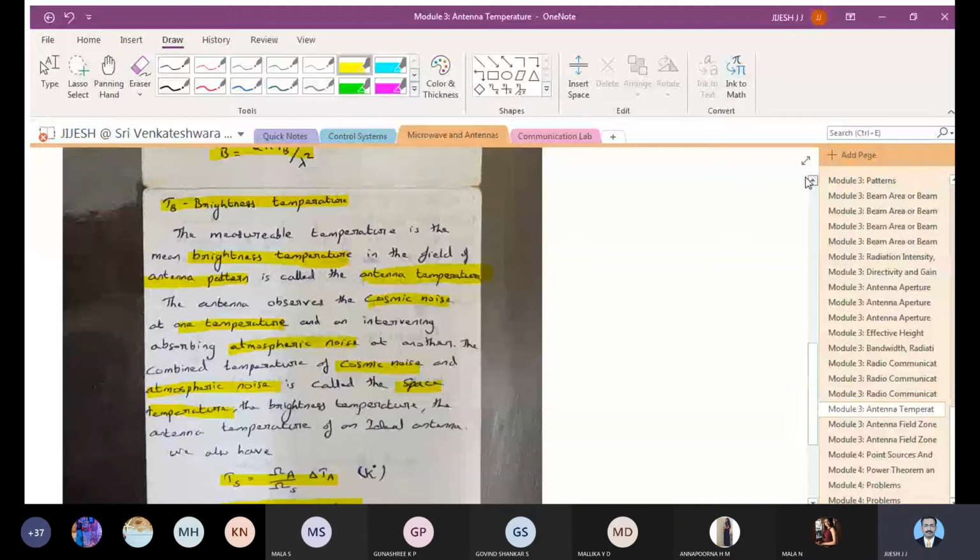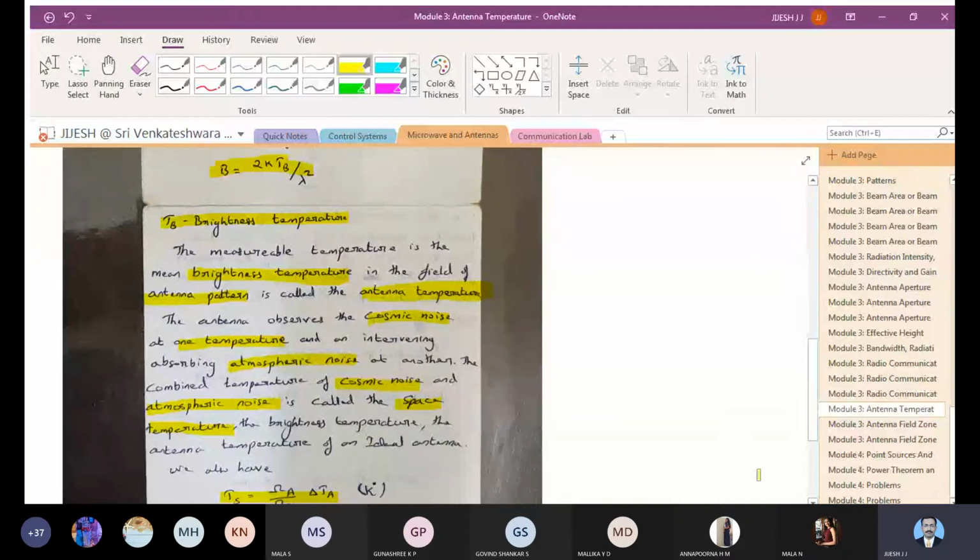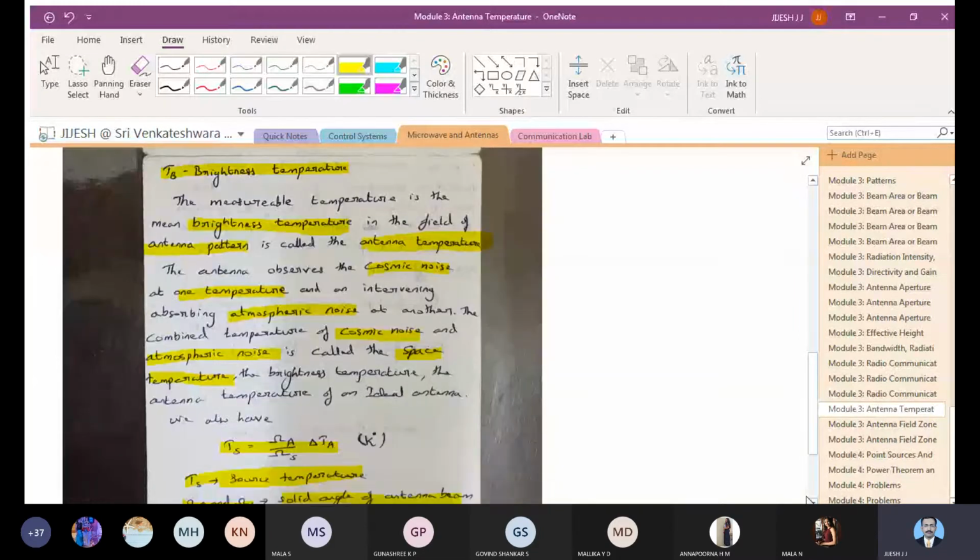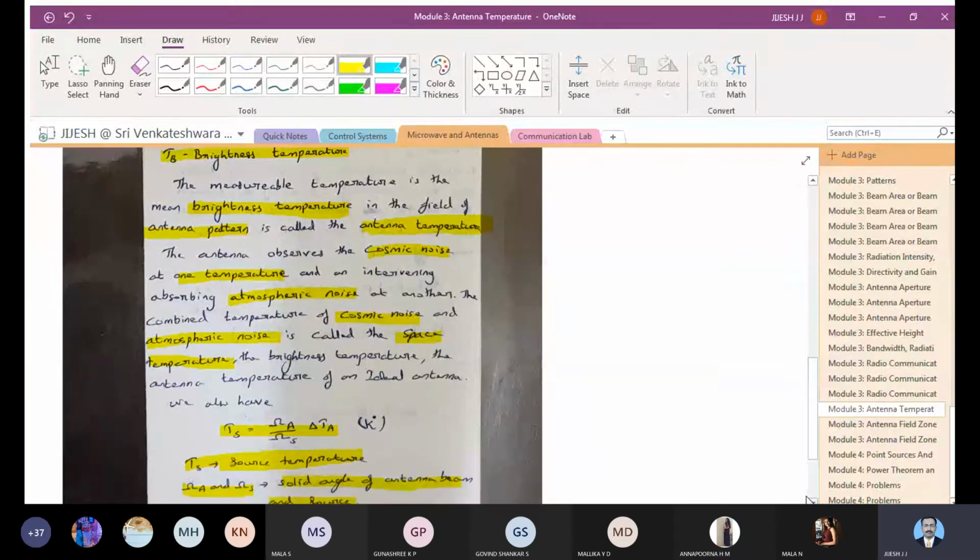So these are the equations in order to measure each parameter like source temperature, brightness temperature, and finally you can also measure the antenna temperature.